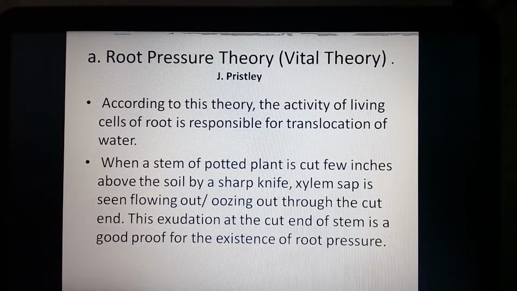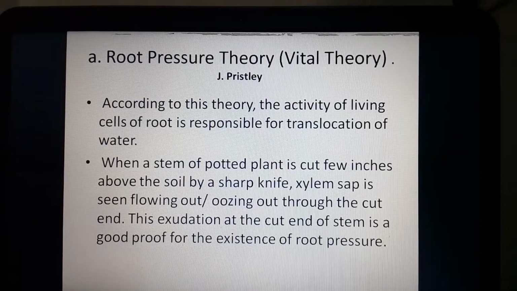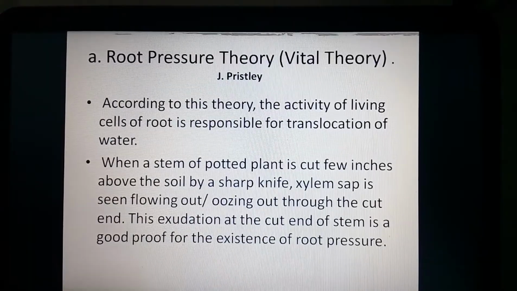When the stem of a potato plant is cut a few inches above the soil with a sharp knife, xylem sap is seen flowing out, oozing out through the cut part. This process is called exudation. Exudation at the cut end of the stem is a good proof for the existence of root pressure.